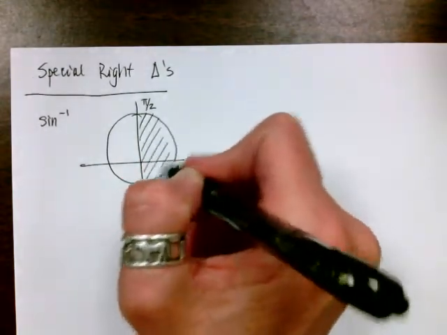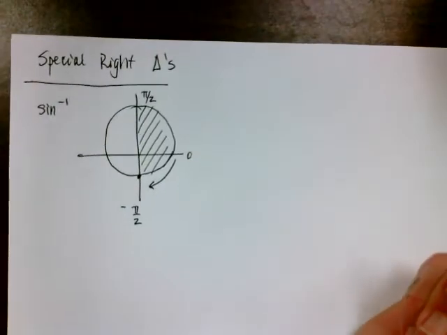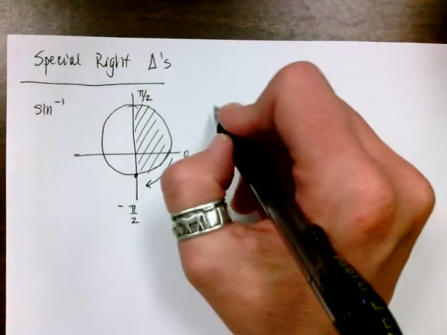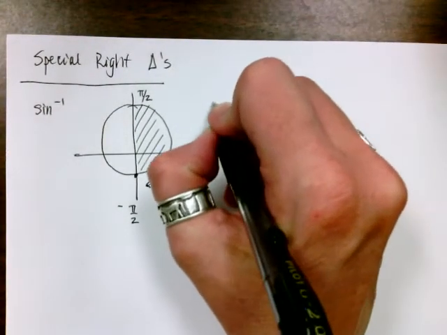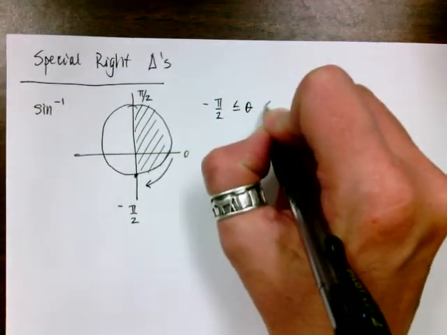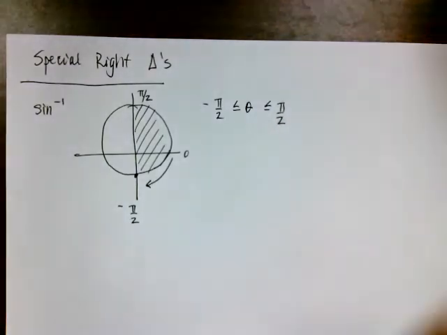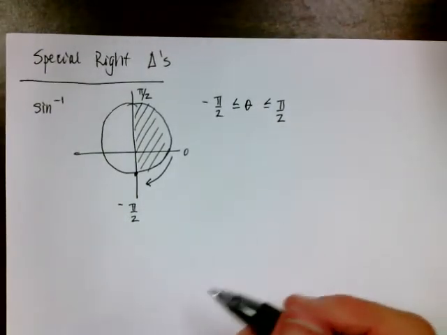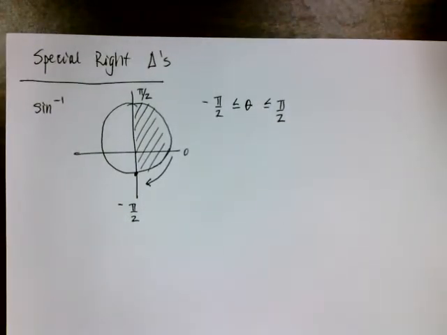is limited, really bad picture, sorry, to those two quadrants, okay? So we would say that for inverse sine, negative pi over 2 is less than or equal to theta, less than or equal to pi over 2. So that would be something that you just have to memorize. It comes from the graph of the sine function, but we're not going to talk about that just yet.